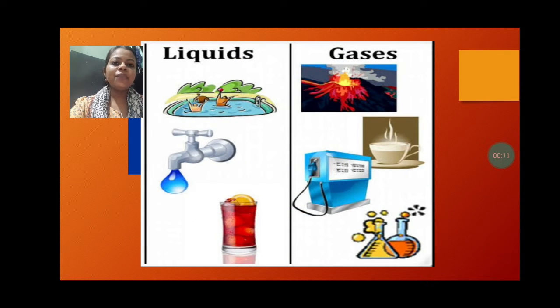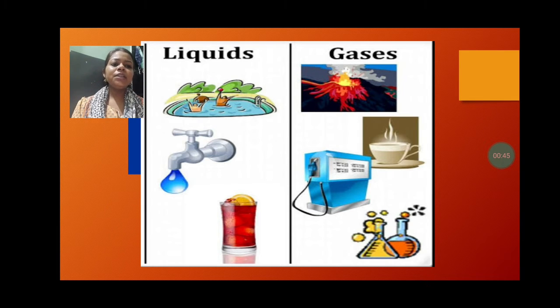In the previous video we had discussed the solids, and today we are going to discuss liquids and gases. Liquids, many things you are seeing around us. Rasna that you used to drink in the summer season is an example of a liquid. Water is an example of a liquid. Milk you take at night is an example of a liquid. Tea your parents are drinking is an example of a liquid. Gases, that means the air that is blowing around us, is a mixture of a lot of gases, like nitrogen, oxygen, carbon dioxide, and so on.